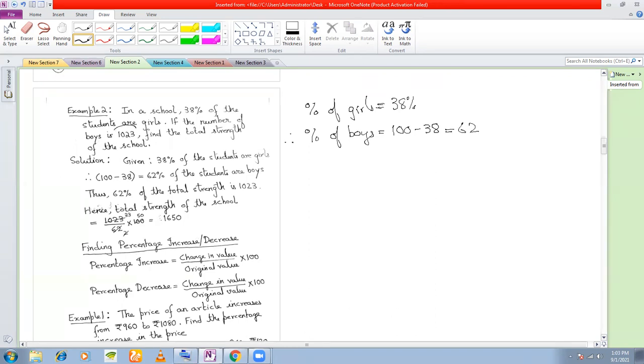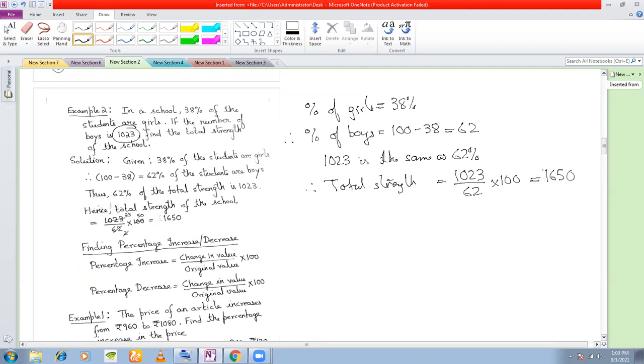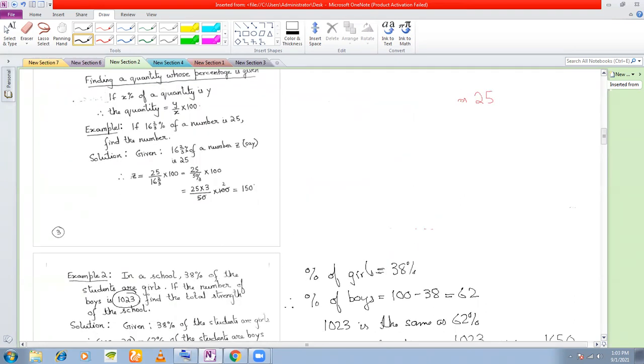Now, what was the number of boys? 1023. 1023 is the same as 62%. So therefore, total strength will be this number 1023 divided by 62 into 100. So this will come to 1650 if you cancel. So this was just an application of this concept.